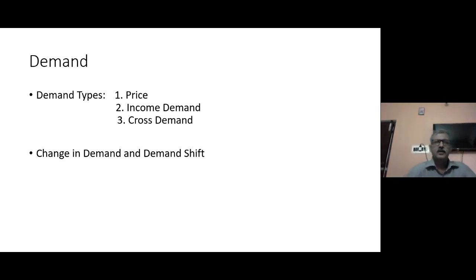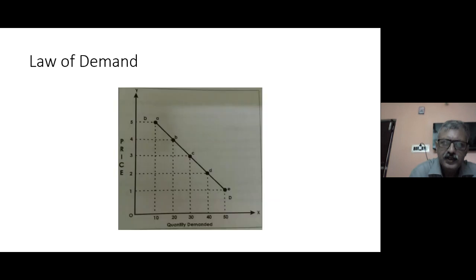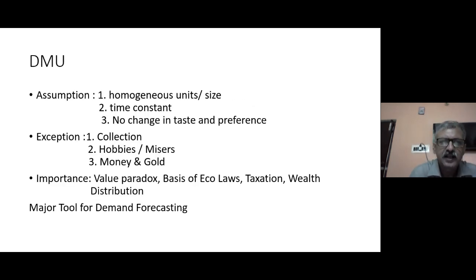Now, how does this change happen in the demand curve? There are two types of change. When the quantity changes along the slope, that means from price 5 to price 4 to price 3 to price 1 in this curve, with various different quantities of demand, then we call it a change in demand. And when the entire curve shifts either leftwards or rightwards, then it is called a shift in demand.